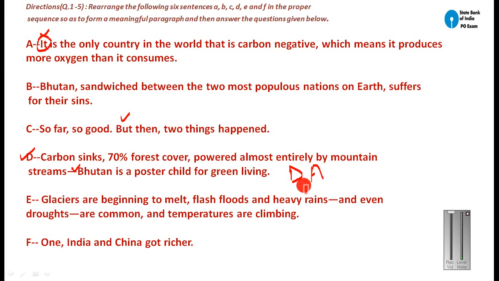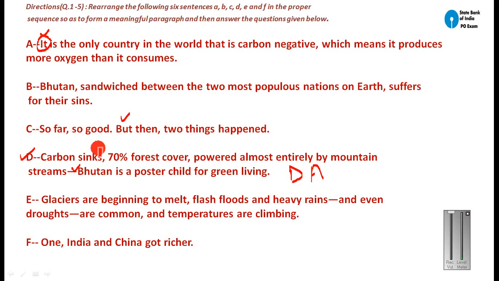Okay, just see how logically I am relating the sentences. Now after this, you can say, so far so good, but then two things happen. Before this sentence, we have already spoken about two good things. We have already told that carbon sinks, the content of carbon is declining, 70% forest cover, powered almost entirely by mountain streams. So these are the good things in Bhutan with reference to environmental issues.